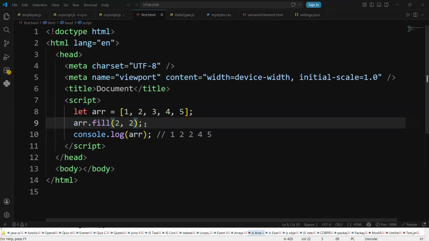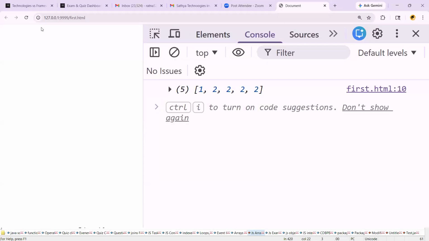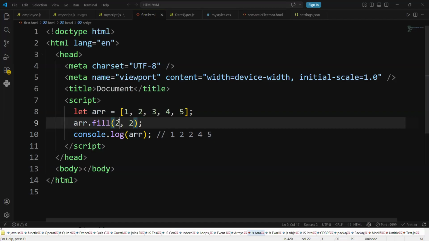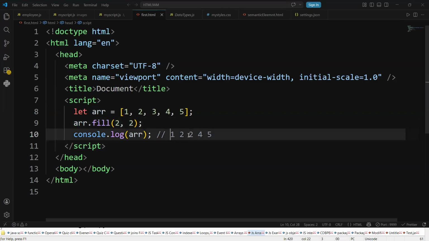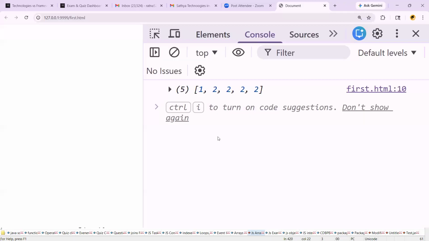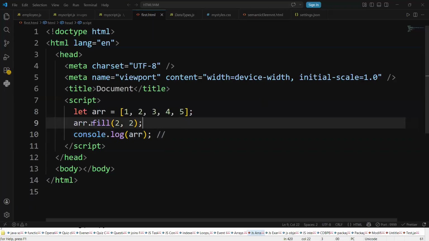Now you can write the 2, 2 here. If you write 2, 2, now you can check the output here. Starting from 2, what element do you have to fill? 2. What's the output now? Because we didn't give the ending value, ending value means it will take up to the end. Up to the end means it will take all 2's, right? 1, 2, 2, 2, 2 like this. That is called the fill function.